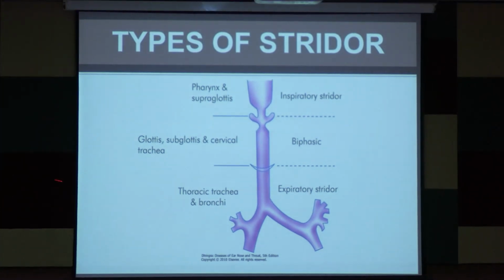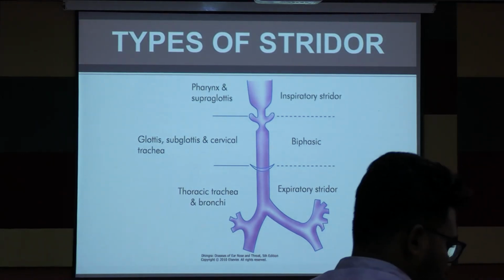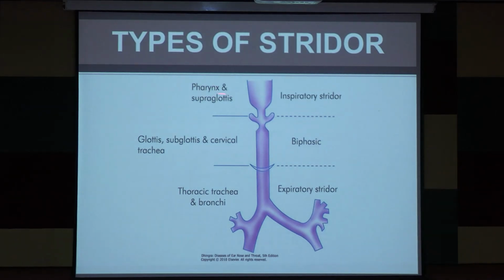All Stridor can be heard during both inspiration and expiration, but it is named according to the phase where it is heard predominantly. If the anomaly is in the pharynx or supraglottis, the Stridor will be heard mainly in inspiration, so it is called inspiratory Stridor.